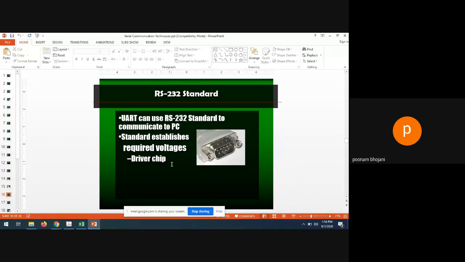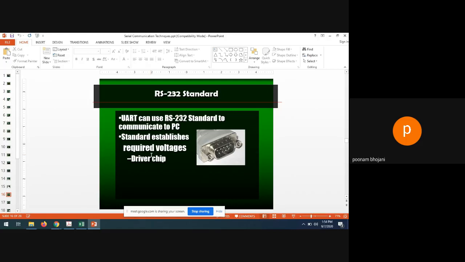Sometimes your PC is working on, let's say, 12 volts, and some connectors or serial cables cannot work on that voltage. So generally some driver chips are assigned into that PC. Those driver chips will convert one voltage level into the supported or desired voltage level.